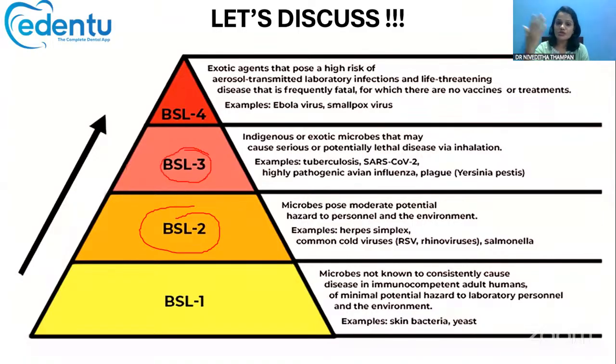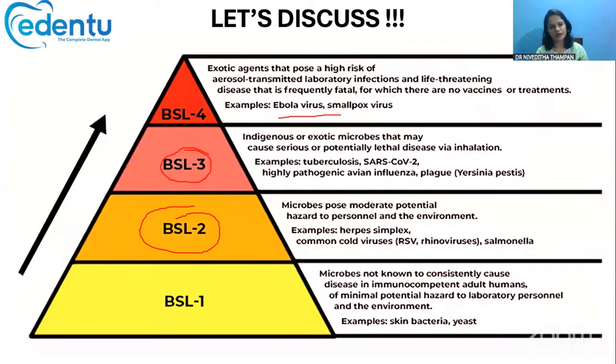Okay, and at the topmost level, you have the exotic microbes. They possess a very high risk of aerosol-transmitted laboratory infections and can cause life-threatening diseases. No vaccines, no treatments available for such diseases. So it mainly includes Ebola virus and the smallpox virus. They are the ones that usually belong under this BSL-4 category.